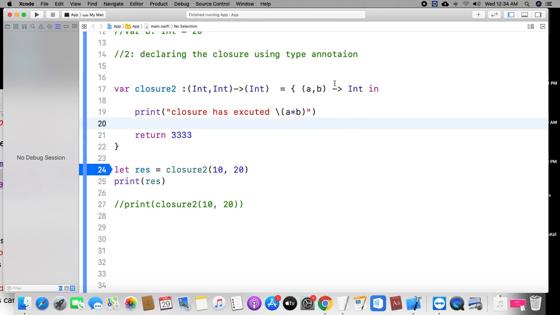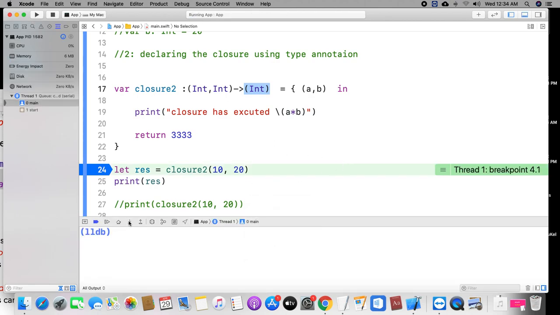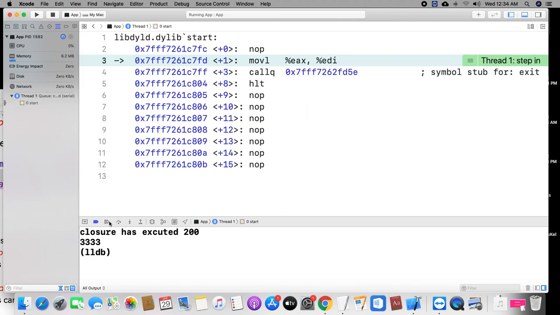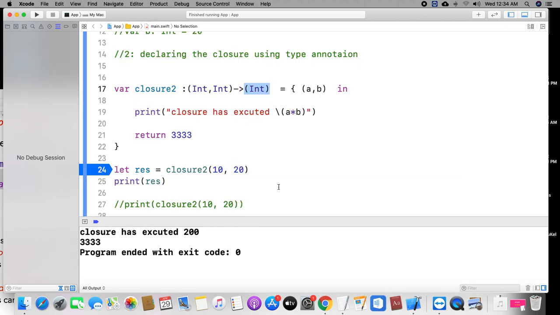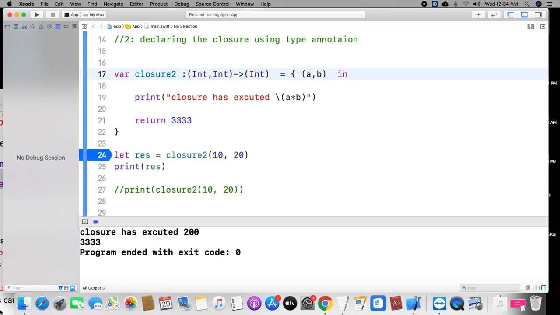Now I would like to do one thing here. I don't want to give the data type also. Why am I removing this data type? Because I have already given it here clearly. So no need to give the data type again. Look at here. It will get the same output. It has executed as it is. No need to give the data type like this again because I've already declared the type in this area. So no need to give this. You can remove this. We can avoid it, but you need to specify the in keyword always. The output will be same.